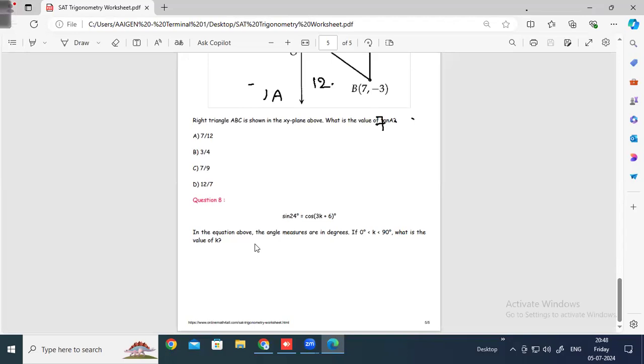So please solve question number 8. Please do type your answer for question number 8 in the chat box. Whoever is yet to register for the August 24th exam, please do make sure that you register as soon as possible.